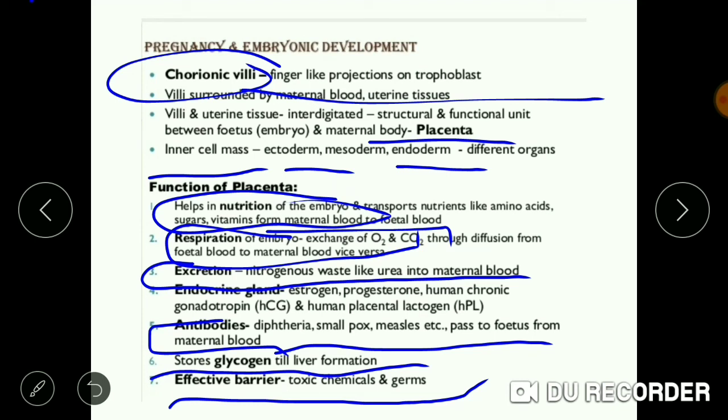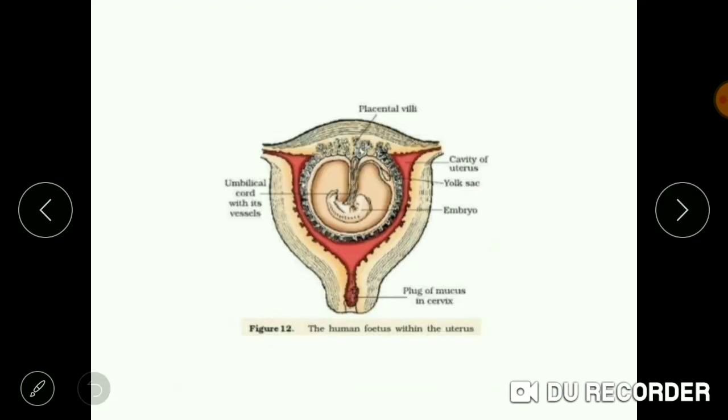Placenta is not directly attached to the fetus. It is attached with the help of the umbilical cord to the fetus. So, this is a diagram showing the uterine structure, and it will clarify the structure of the umbilical cord and placenta. Fetus is not directly attached to the placenta, it is attached with the help of the umbilical cord to the placenta. And after the delivery, this umbilical cord is removed along with the placenta.